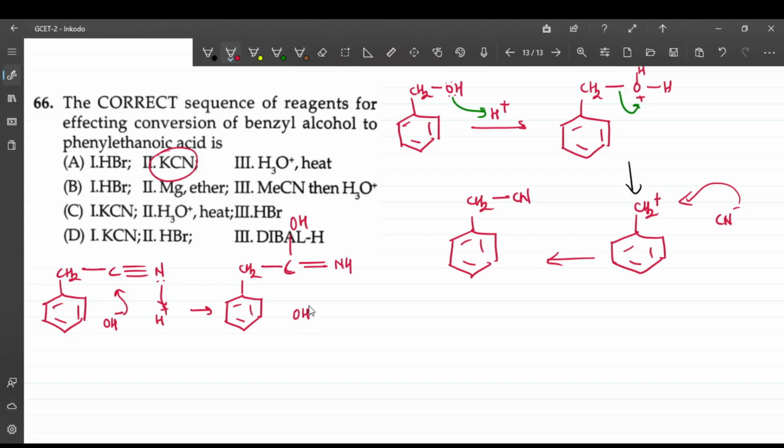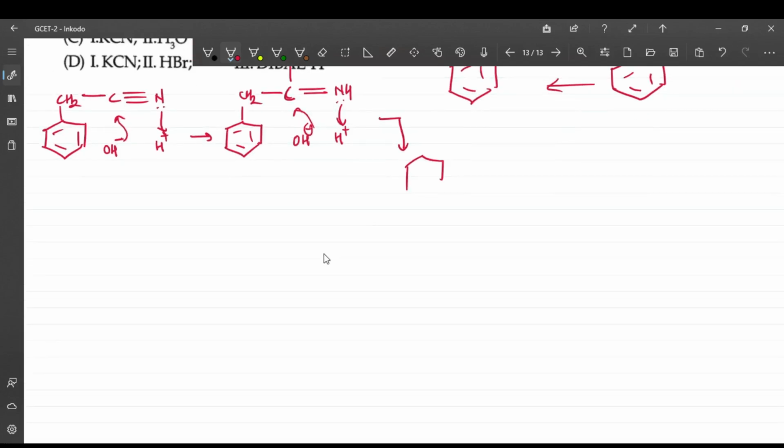One more time, OH minus and H plus, right? And further what you get is this, C, OH, OH, single bond NH2. One more time, OH minus and H plus.